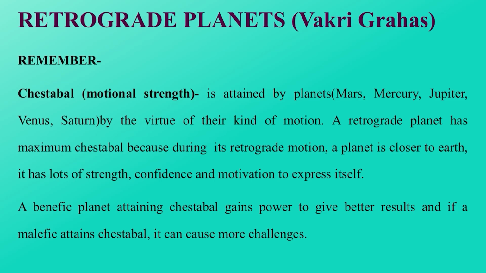Why does it get chesta bal? During retrograde motion, the planet is near to Earth. So during that time period, it can show its full impact on Earth. So when any of Mars, Mercury, Jupiter, Venus or Saturn turns retrograde, it becomes exceptionally strong and can show its